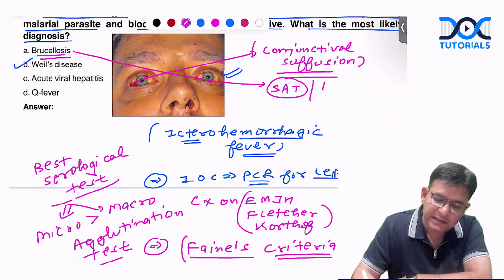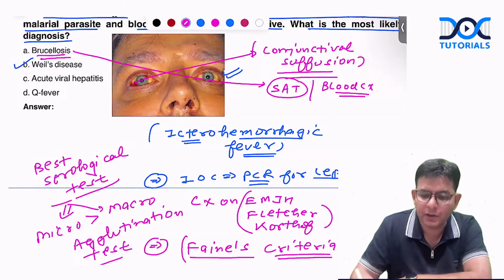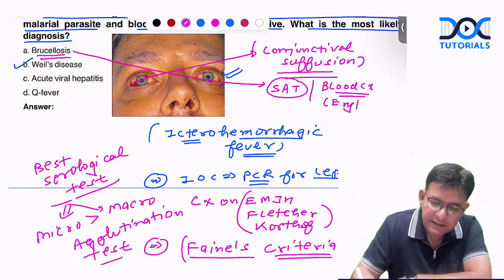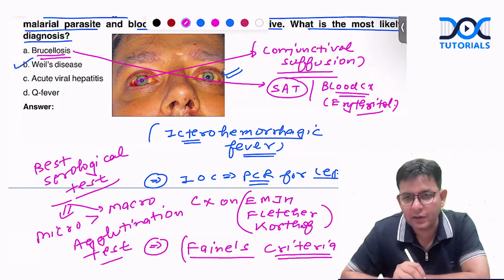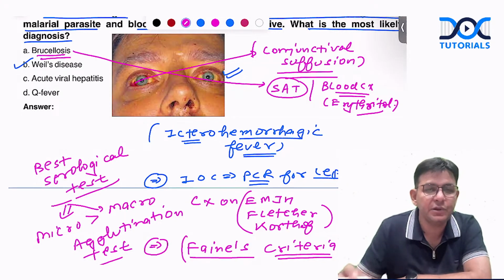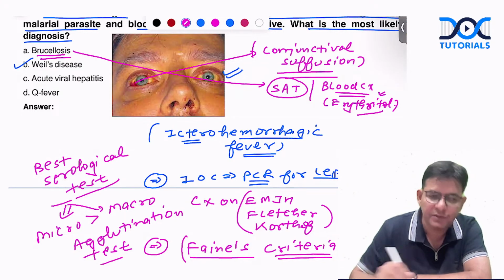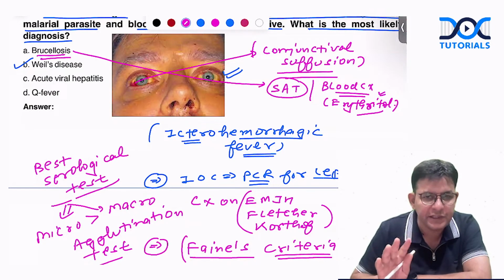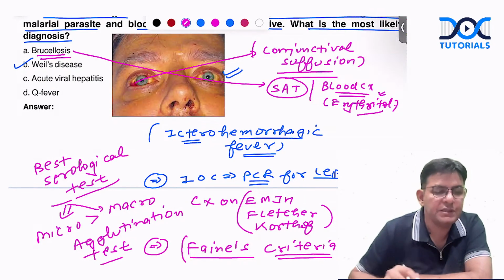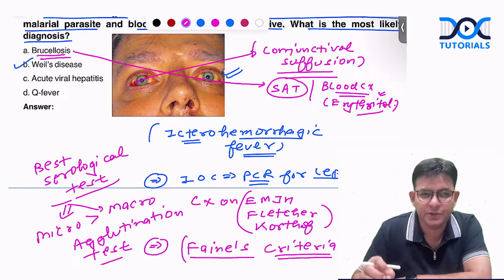Okay. As such, we go for blood culture. And in the blood culture bottle, we add from our side a particular thing termed as erythritol. And this erythritol stimulates the growth of Brucella. This can also be asked. Okay, there is a special phage typing done for this, which is termed as Tbilisi phage typing for brucellosis.